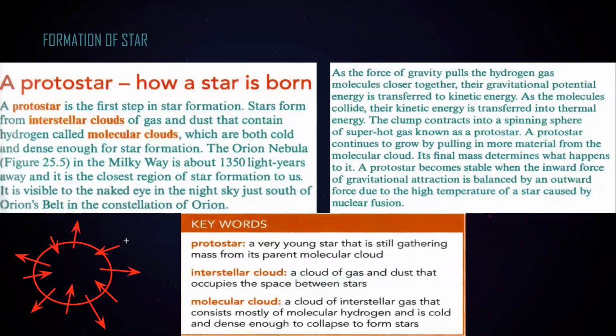So what is the formation of a star? The star started with an interstellar cloud and then turned into a molecular cloud, and then all the things came together, the temperature increased and the size or the mass also increased. Once the inward pressure and outward pressure are balanced, the protostar will become a star.